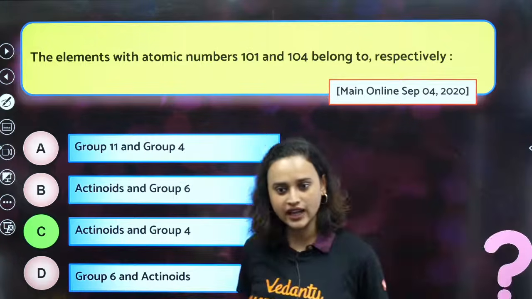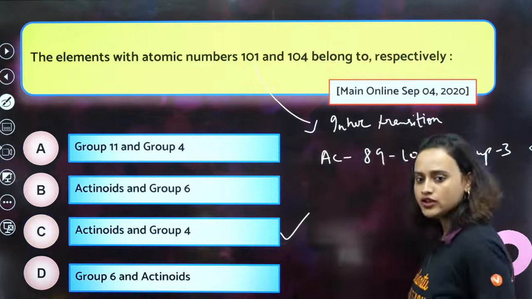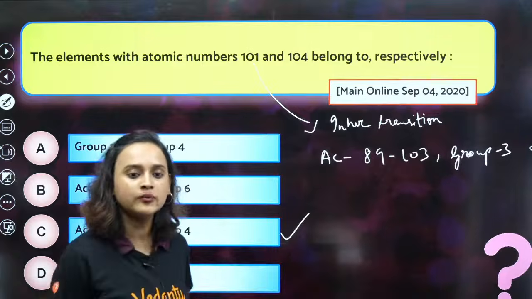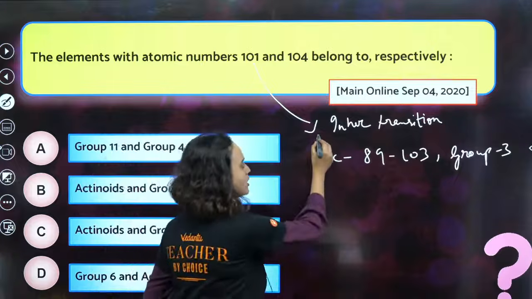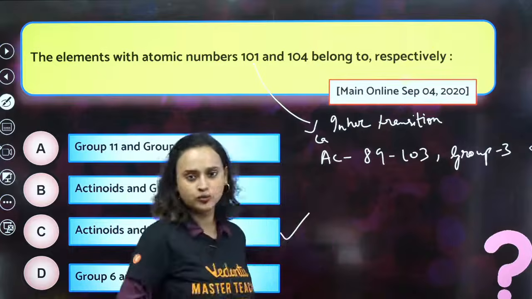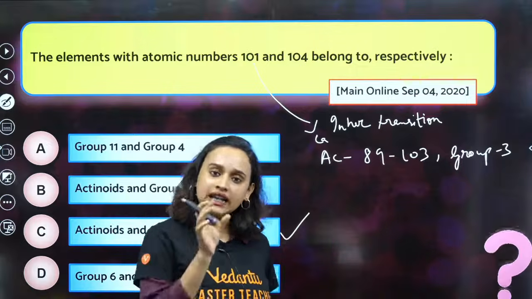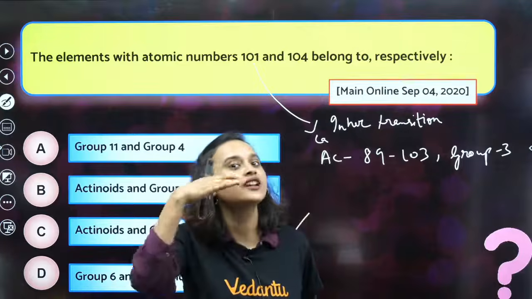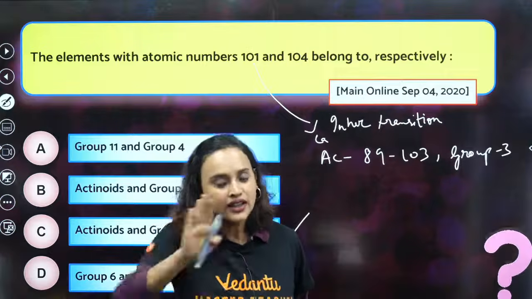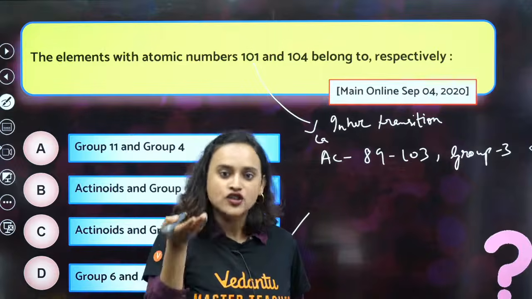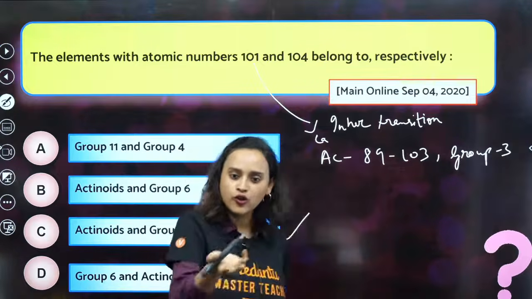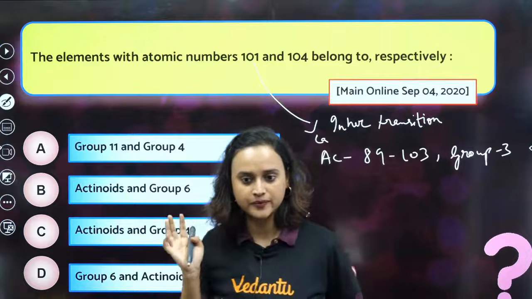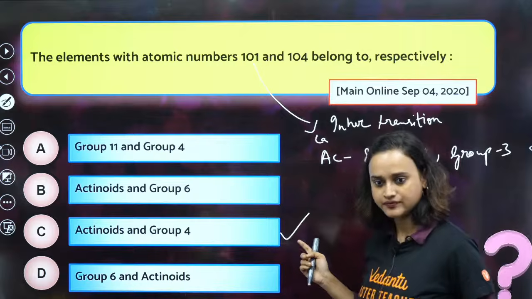Wow, we are solving everything. Why not B? You tell me, bacha, why will it be group 6? Shuna, Gopichand, you tell me, how will it be? See, all the actinoids and the lanthanoids, they all belong to group 3. Now, from 89 to 103 belongs to group 3 already. So, if it is 104, it will belong to the next group, isn't it? So that means that it will be group 4. Right? Understood? Gopi-chan, did I make it clear?